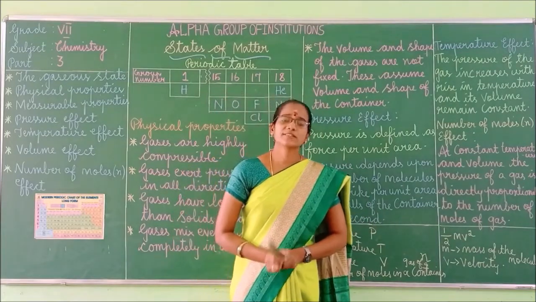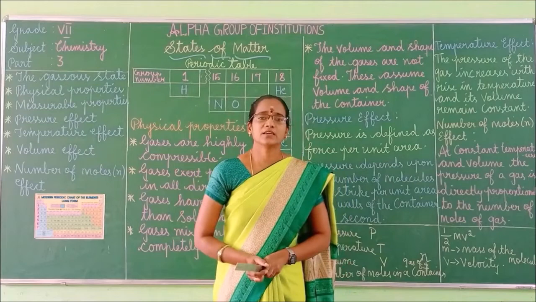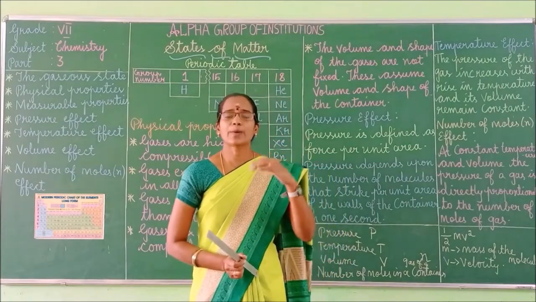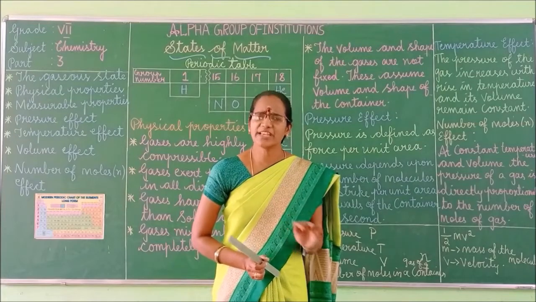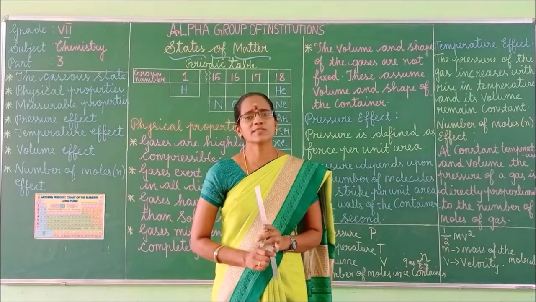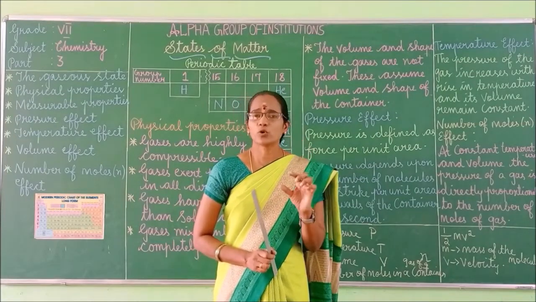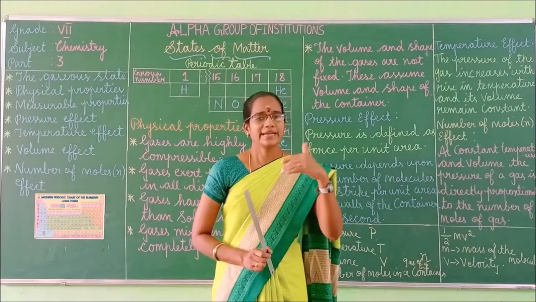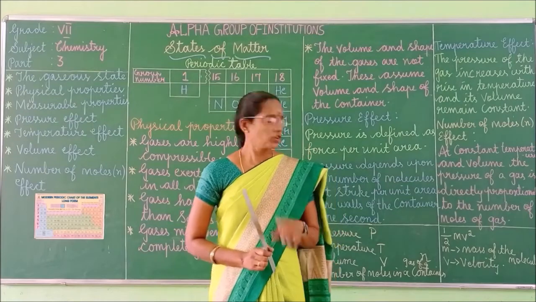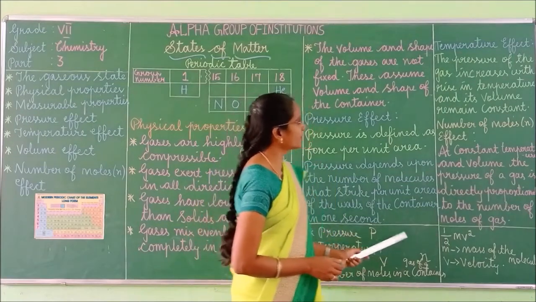Because of this, the number of colliding particles increases. There is no change in the number of molecules, but the number of collisions against the walls of the container increases. So this point you have to remember.